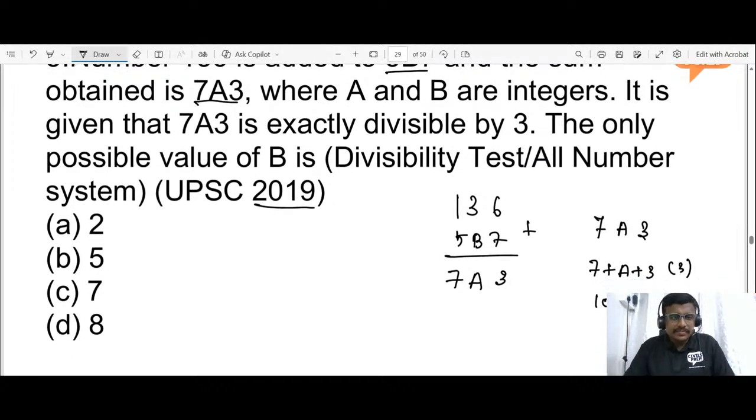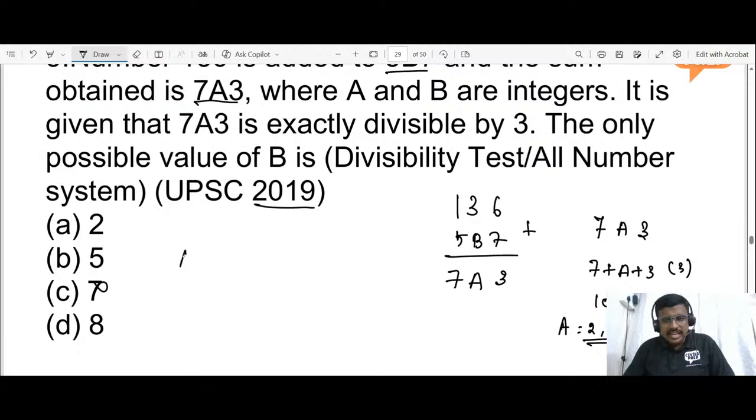Let us take from the options a equal to 2, 5, 8. Because 7 would not be the answer: 10 plus 2 is 12, which is divisible by 3. 10 plus 5 is 15, which is divisible by 3. 10 plus 8 is 18, which is divisible by 3. So these three are divisible by 3, where 7 is the odd one out. You can eliminate this option.